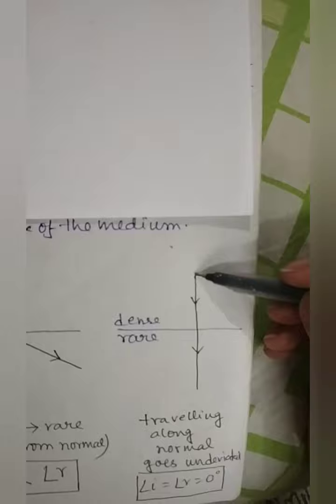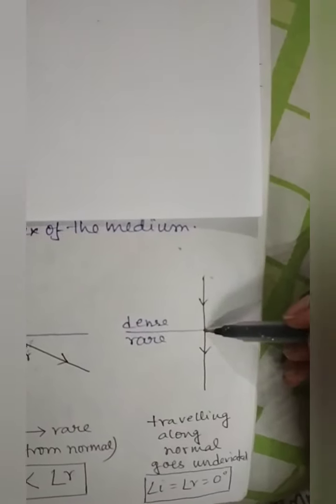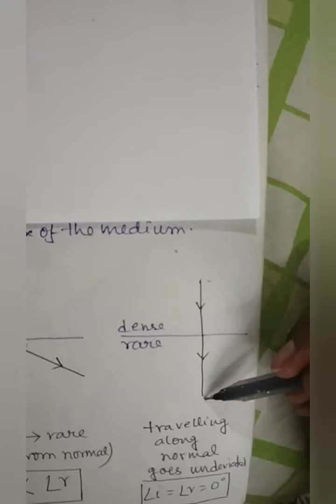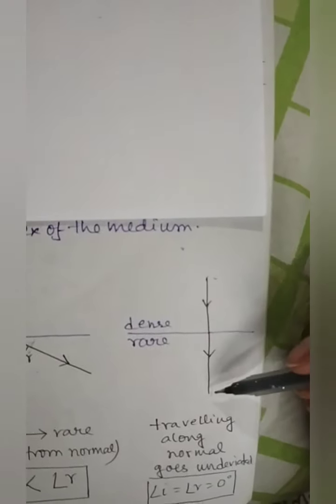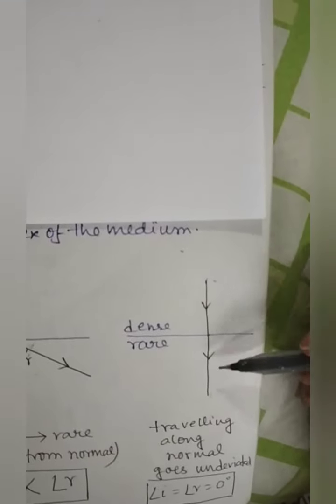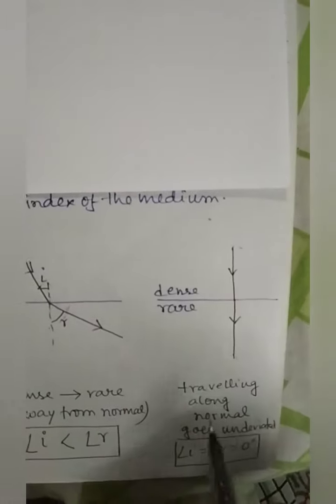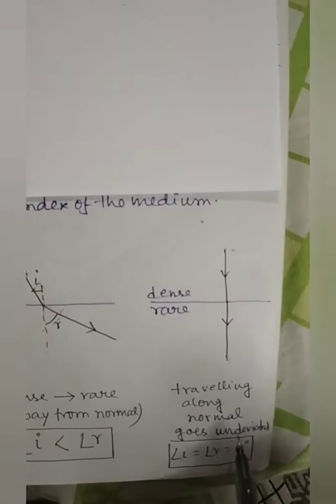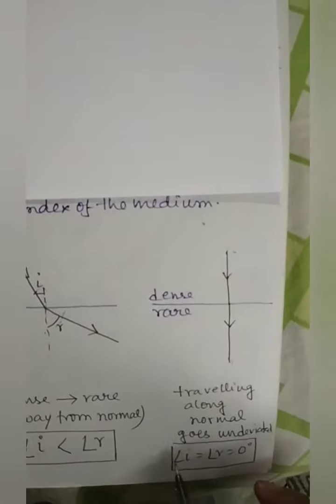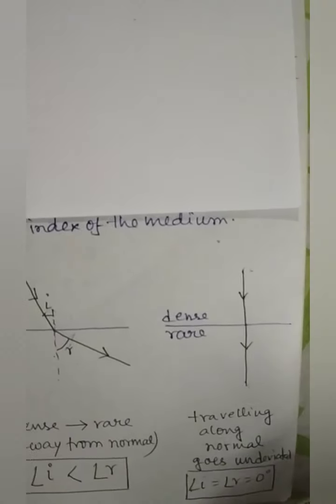Case number 3, we will see if any ray falls normally to the surface, what will happen? It will pass normally in the same path, that is, there is no deviation. If any ray falls on the normal, it will pass to the second medium without any deviation. So traveling along the normal goes undeviated. In this case you can see angle I is equal to angle R is equal to 0 degrees.